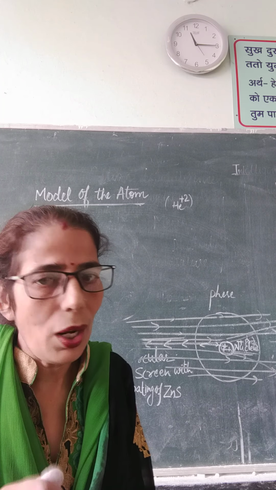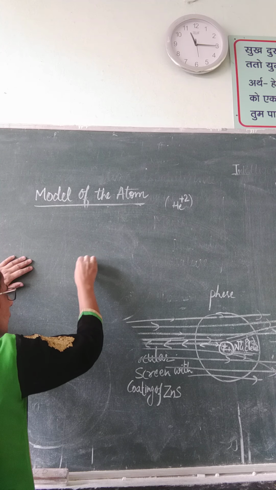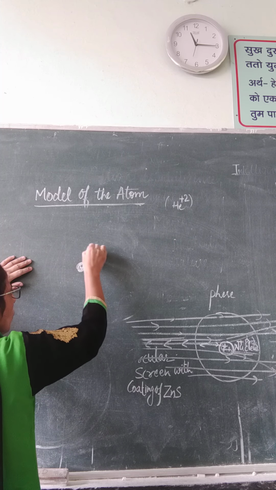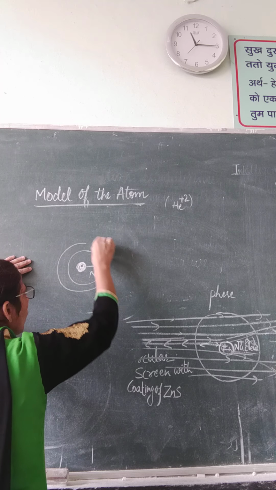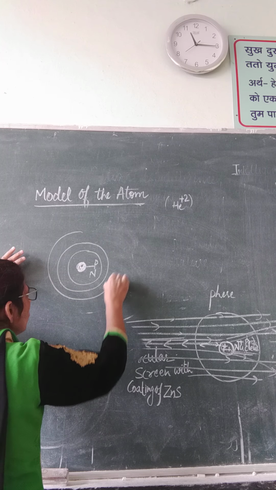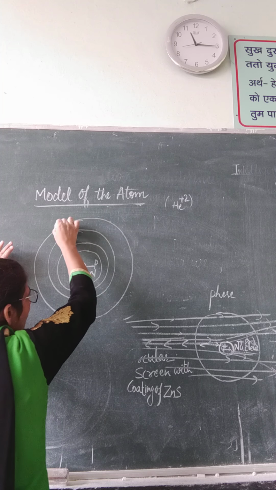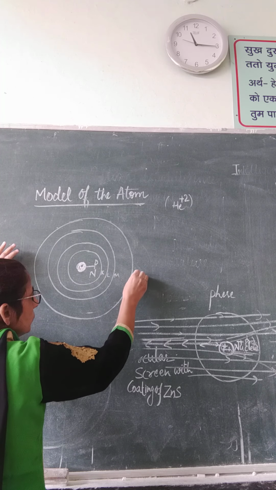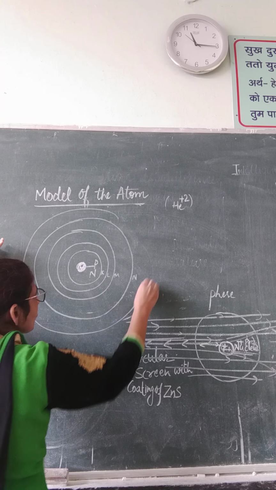I will tell you how neutrons were discovered. So in the nucleus there are protons plus neutrons, and electrons move in discrete orbits around the nucleus in different shells, and these shells he named K, L, M, N, O, P, and so on.